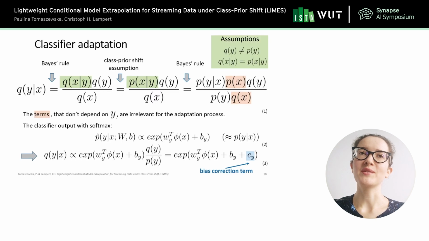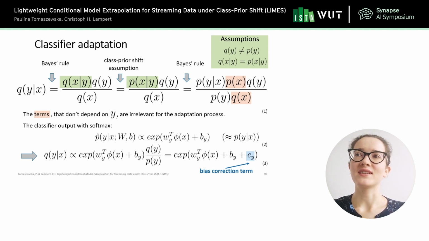Okay, so now let me move to the core slide from this presentation, the slide about classifier adaptation and the derivation of the analytical formula. That is the key element of the method. But before I move to the part where we derive the formula for the adaptation, let me briefly describe the assumptions that we made, which reflect the fact that we analyze class prior shift. So we have the original distribution, which is called P, and the new distribution, which is called Q. And we want our classifier to move from one distribution to another.